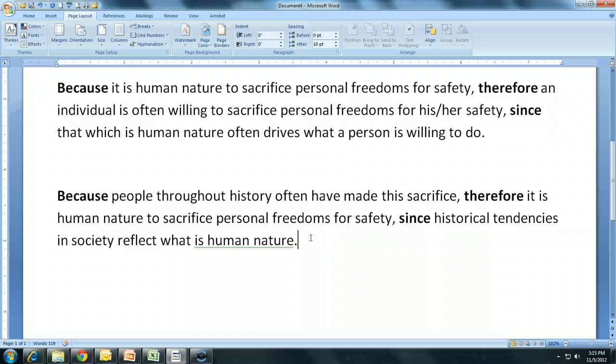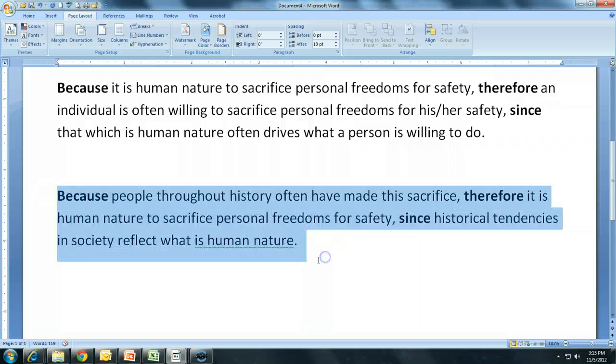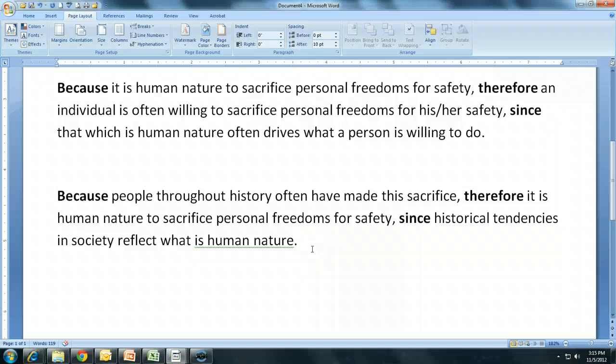It's not really a very good argument. It sounds very stilted. There's still a lot of questions, but that's what I'm going to take care of in the next part of my planning stage, when I outline it and start pulling in specific evidence. Just looking at this Toulmin model sentence, the statement that would probably need some specific evidence to support would be this. I would need to support my support here, basically. I would need to back this up with some specific evidence that people throughout history have often made this sacrifice. And I could point at several different civilizations throughout history that have done this.